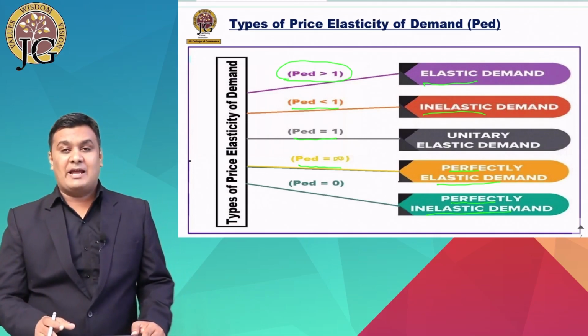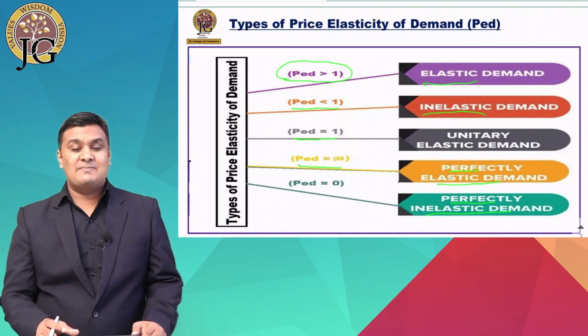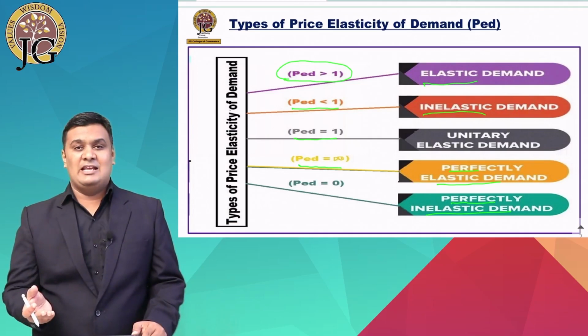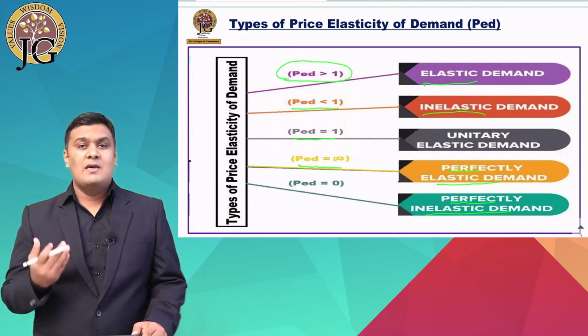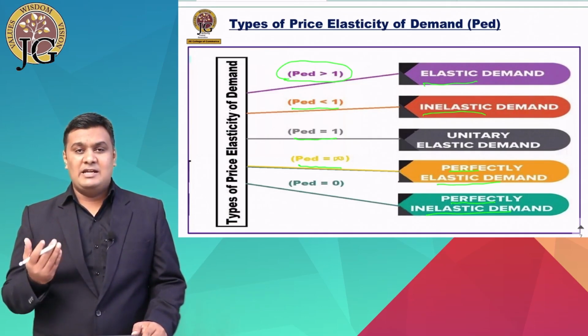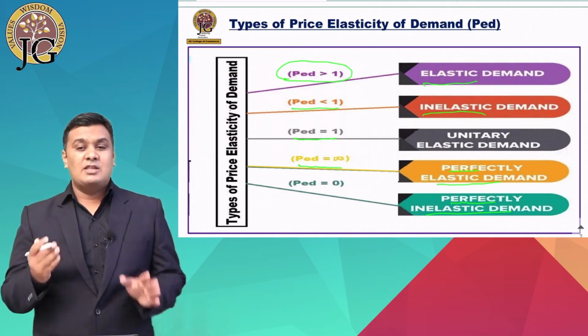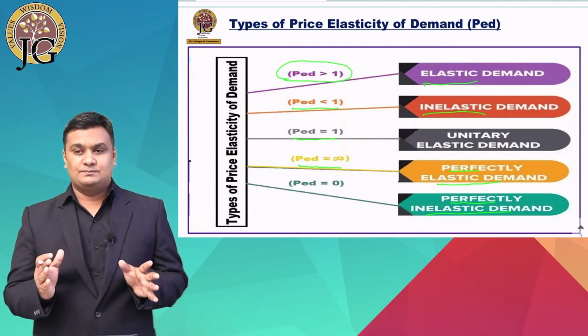So types of price elasticity of demand have been divided into 5 parts: elastic demand, inelastic demand, unitary elastic demand, perfectly elastic demand and perfectly inelastic demand, which are known as PED is greater than 1, PED is less than 1, PED is equal to 1, PED is equal to infinity and PED is equal to 0.